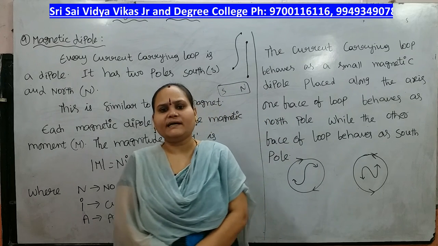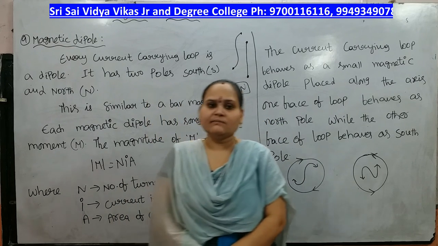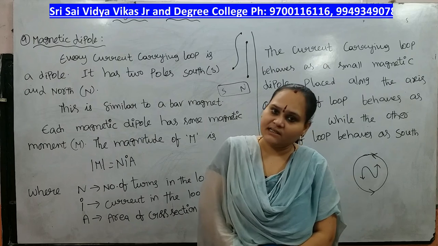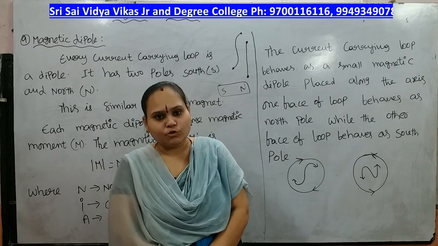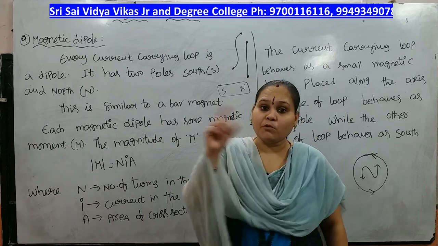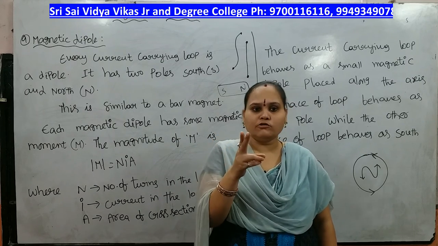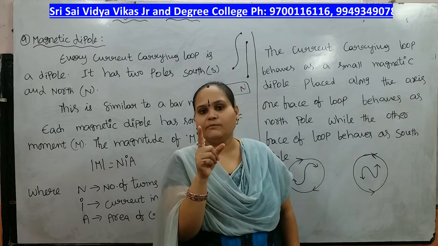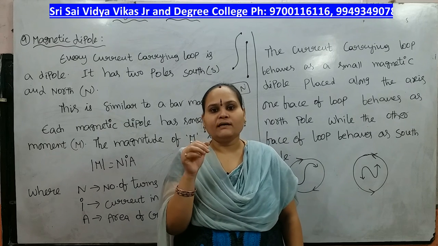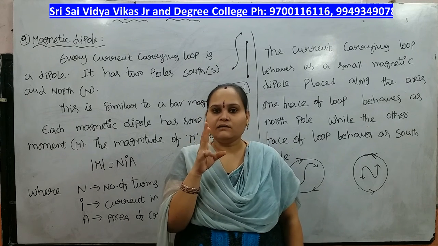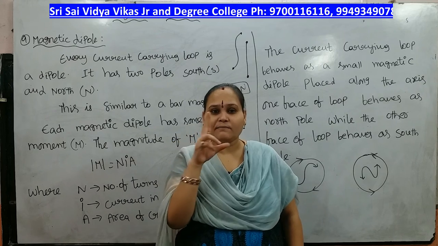What is meant by magnetic dipole? Every current carrying conductor is a dipole and it has two poles. There are dipole, monopole, tripole and so on. Dipole means two poles. Monopole means only a single pole. Tripole means we have three poles. Di means two.